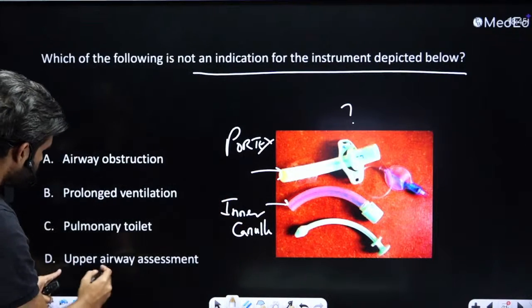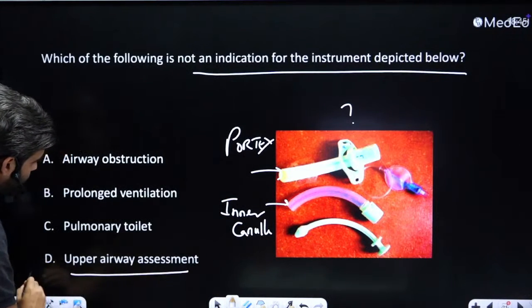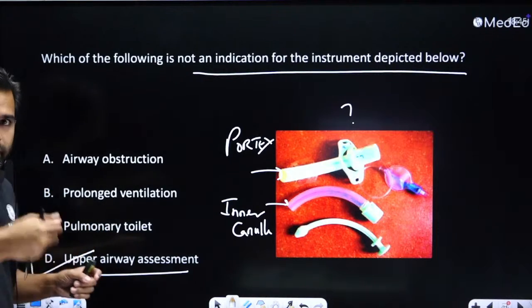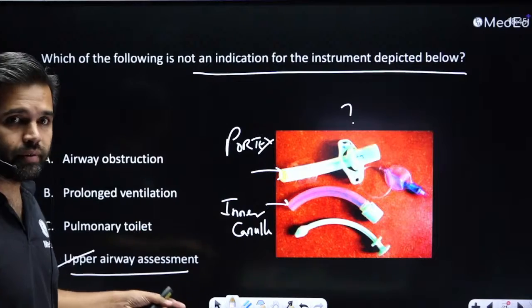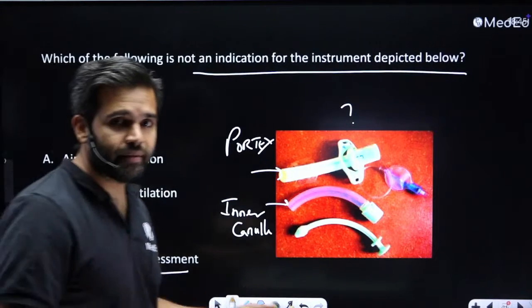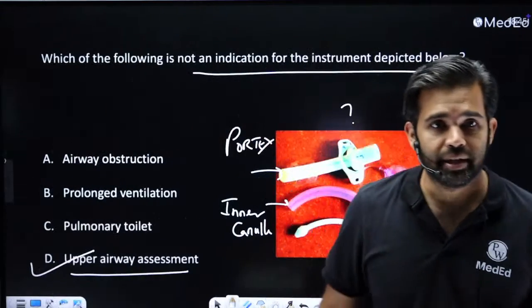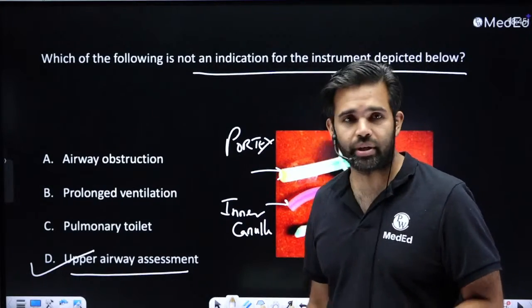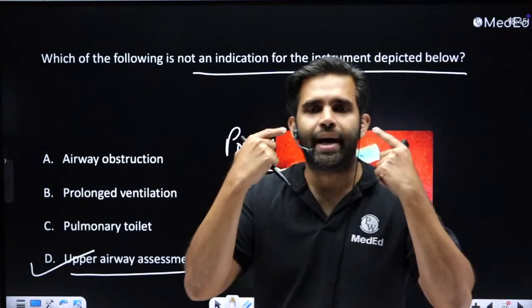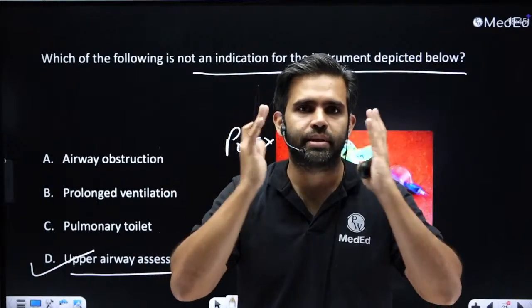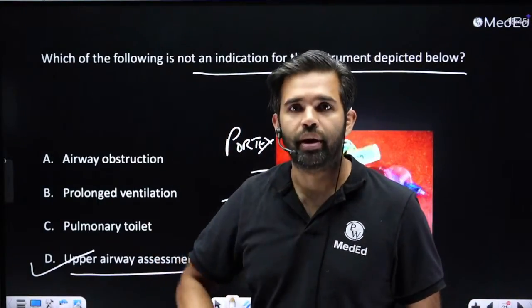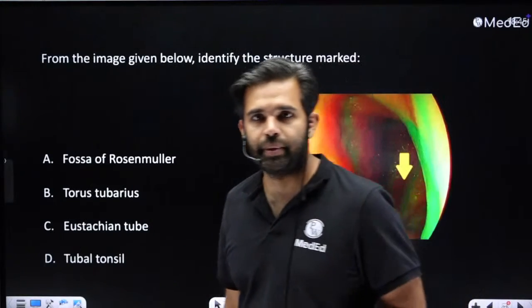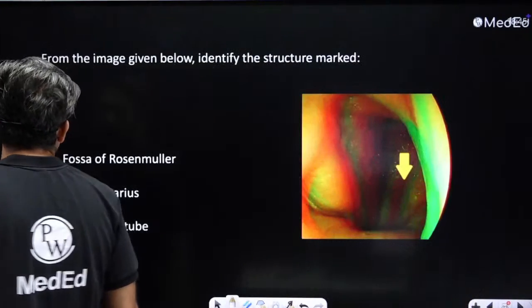So there is no upper airway assessment that is happening. Yes, you can do pulmonary toilet, you can give medications, you can do prolonged ventilation by connecting it to the ventilator, you can manage airway obstruction, but the upper airway is examined by other structures. You can do rhinoscopy, laryngoscopy, endoscopy, any of these things in the upper airway. For tracheostomy, it is only the lower airway. That is the simple thing that the examiner is trying to do.